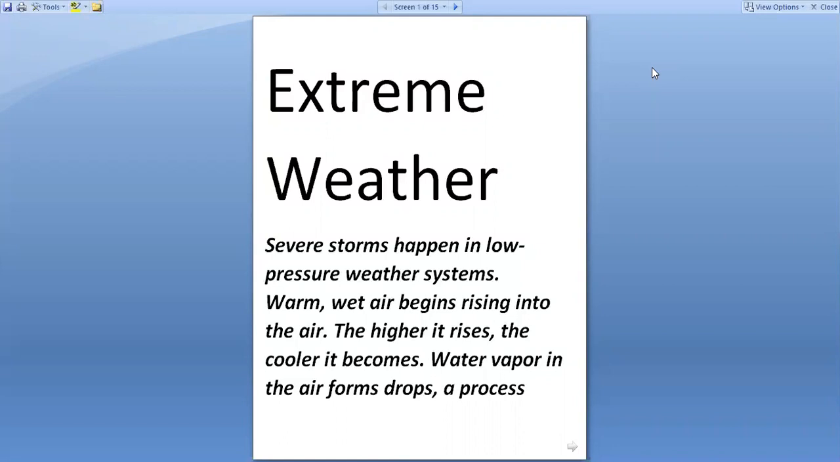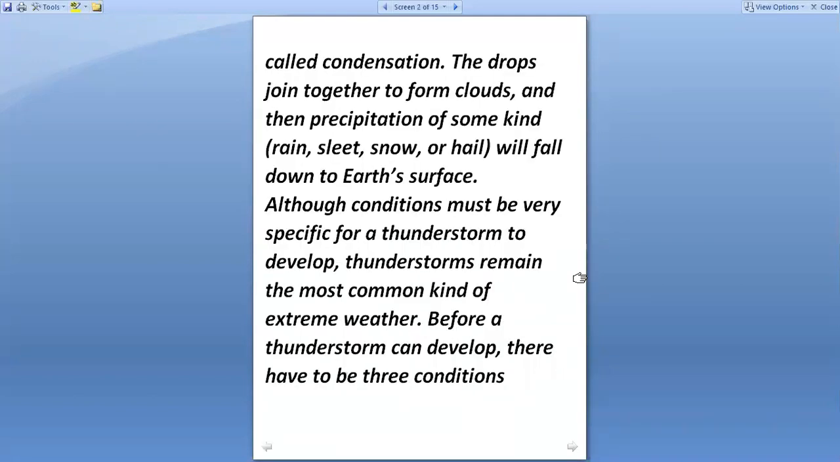So the topic is extreme weather. In this comprehension, you will be told about the different conditions of the weather that affect human life and non-human life. Extreme weather: storms happen in low pressure weather systems. Warm, wet air begins rising into the air. The higher it rises, the cooler it becomes. Water vapor in the air forms drops, a process called condensation. So this was the process of condensation.